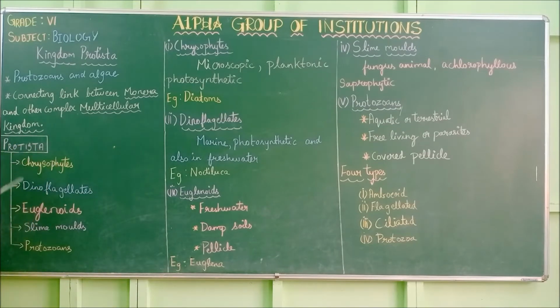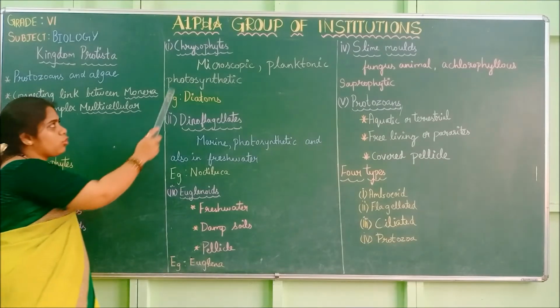Next we are moving on to the divisions of kingdom Protista. So Protista is divided into chrysophytes, dinoflagellates, euglenoids, slime molds and protozoans. I am repeating it. Chrysophytes, dinoflagellates, euglenoids, slime molds and finally protozoans. So first we are going to see about the chrysophytes.